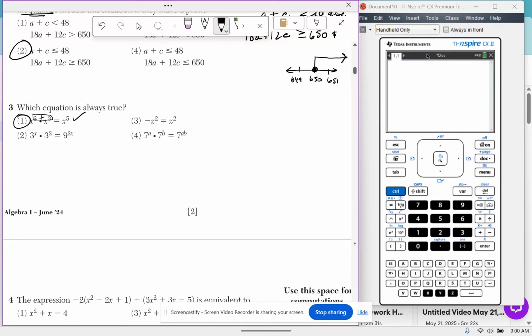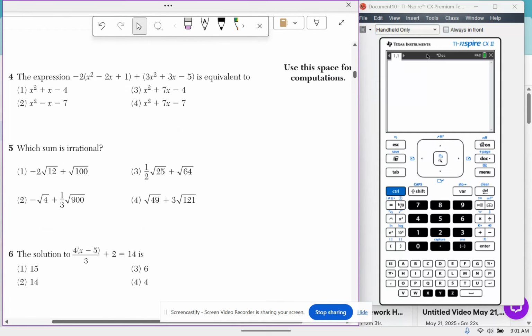Why is this one not correct? Well, I have a like base of 3. If I added those exponents, this guy should be 3 to the x plus 2. This guy here is not the same. If this was in parentheses, it would be the same, but they're not the same, and it's not in parentheses. And then here, we have a like base of 7. When I multiply like bases, I add the exponents. This guy would be this, not that. Answer is 1.